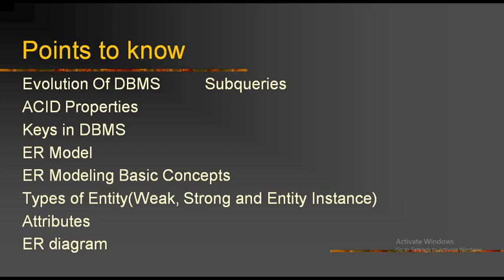So we have to use DBMS to avoid data duplication.